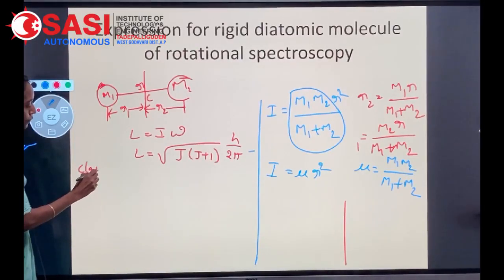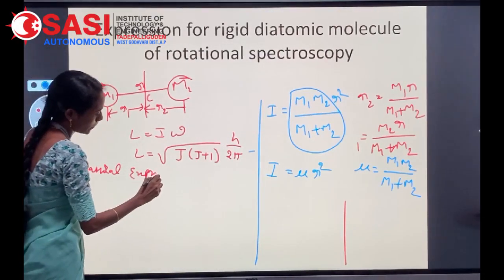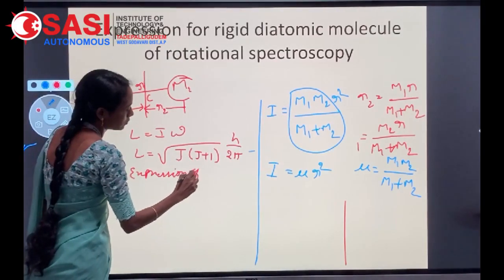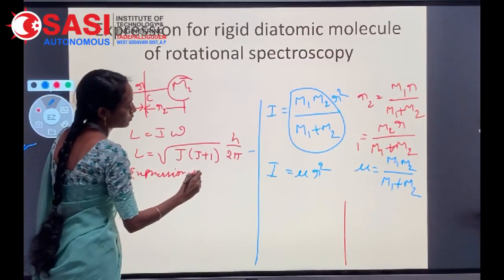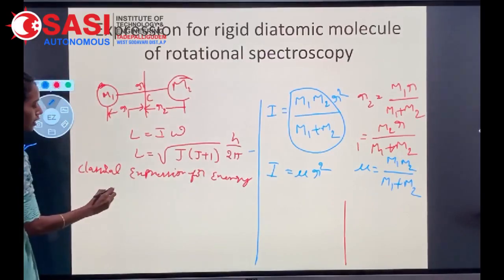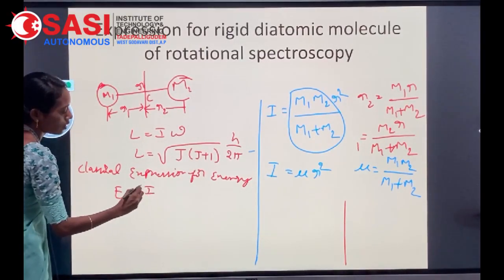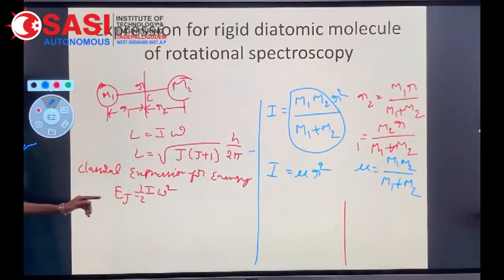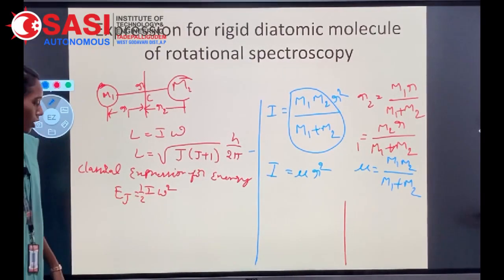There is a classical expression for energy: E equal to half I omega square, where I is the moment of inertia and omega is the angular velocity.